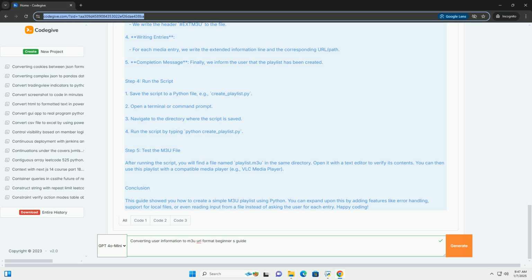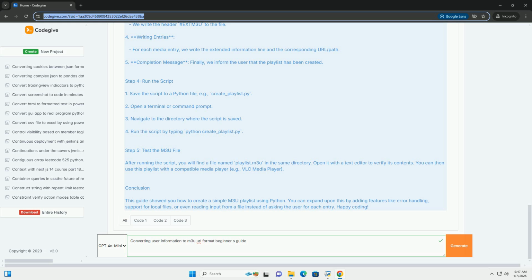After running the script, you will find a file named playlist.m3u in the same directory. Open it with a text editor to verify its contents. You can then use this playlist with a compatible media player, for example VLC media player.